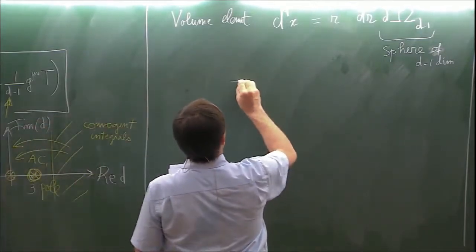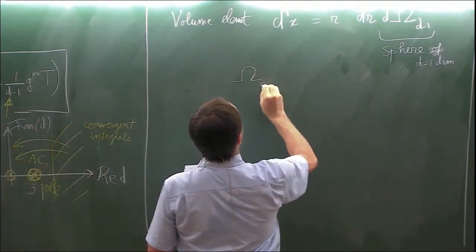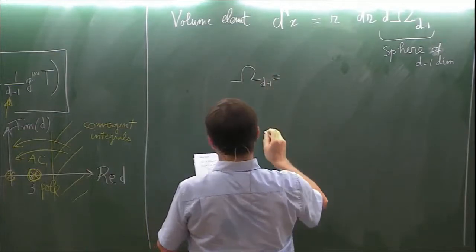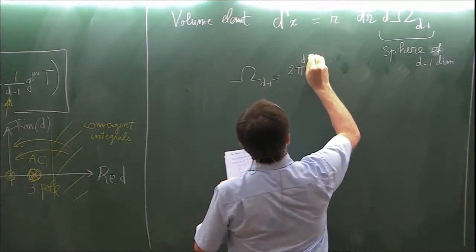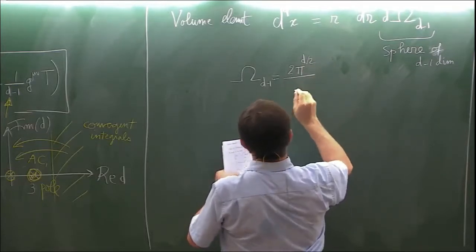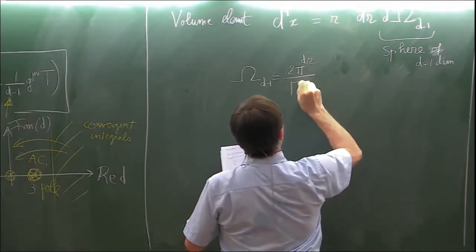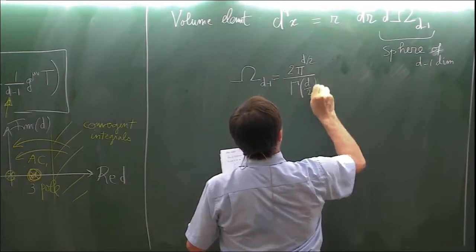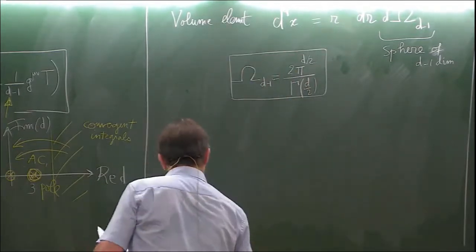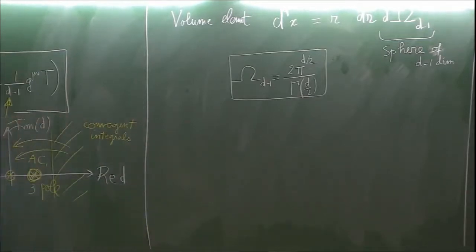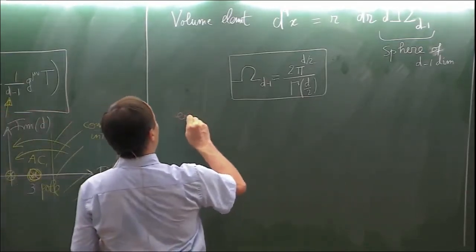The volume of the sphere in d minus 1 dimensions is given by 2 pi to the d over 2 divided by the gamma function of d over 2. And I will write in red some exercise for you.